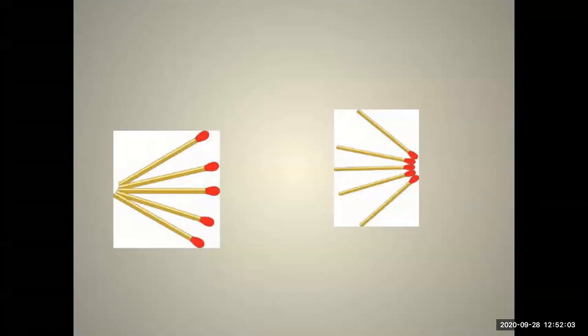Parallel rays get focused after the reflection in this mirror. The size of the image produced by these mirrors can be larger or smaller than the object, depending upon the distance of the object from the mirror. A convex mirror is called a dispersing mirror, whereas a concave mirror is called a focusing mirror.